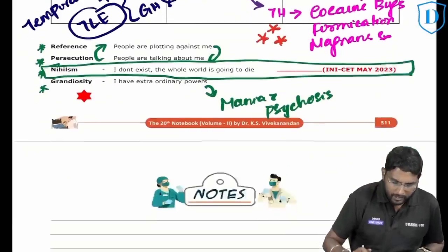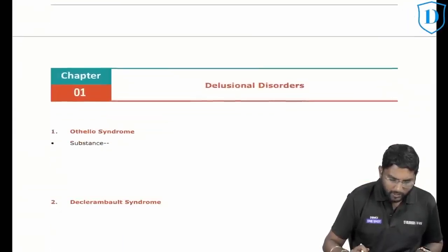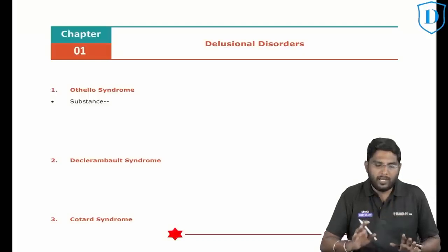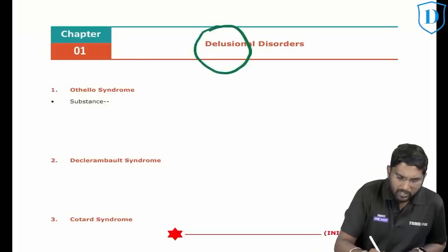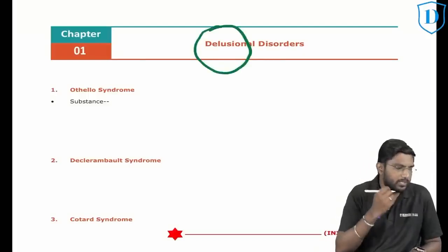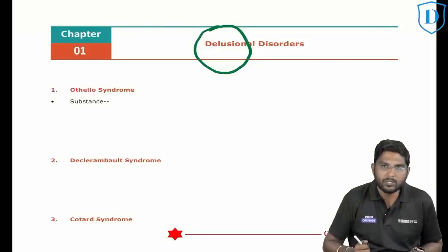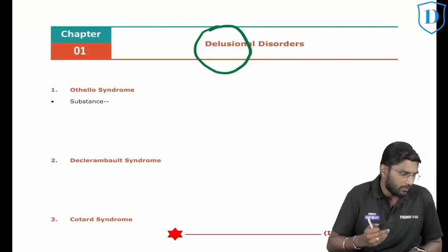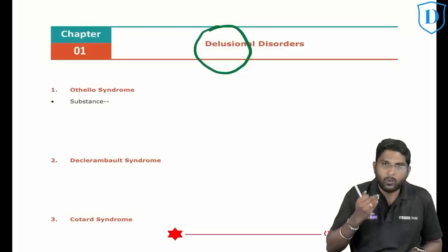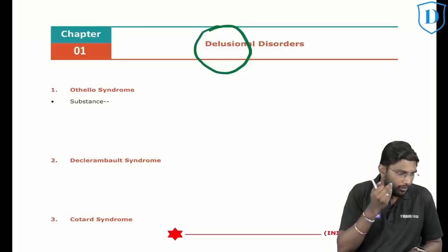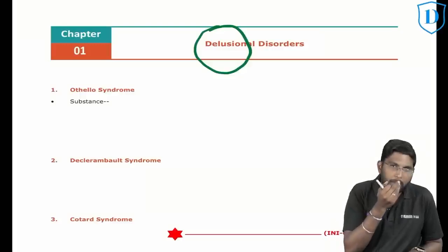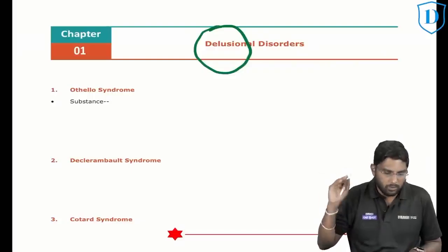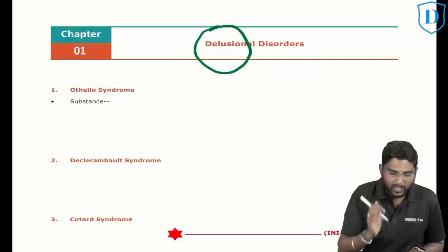Yes. Next, we have something called delusional disorder. Delusional disorder is a disorder where there is delusion. Sir, what is delusion, sir? Tell me, what is a delusion? I told you, a kind-hearted person like me will ask what is delusion? Delusion is nothing but a false, fixed, firm belief with a subjective certainty outside one's socio-cultural background. Now, please have this very clear.